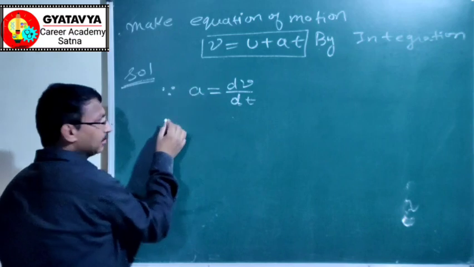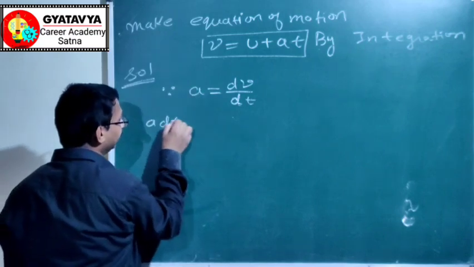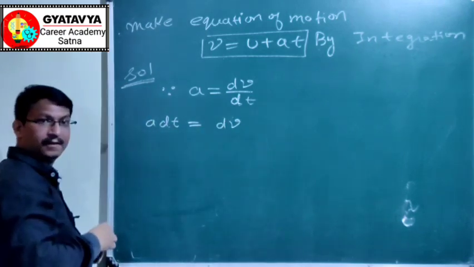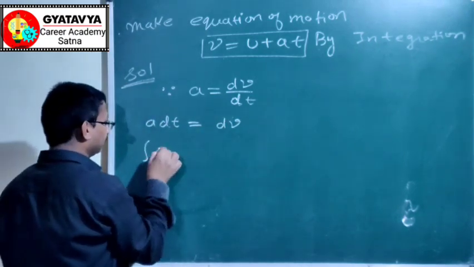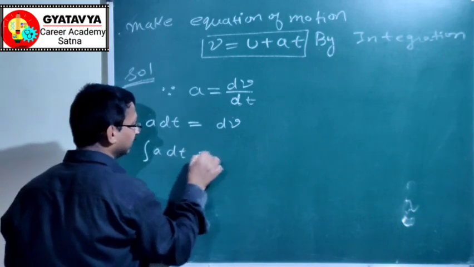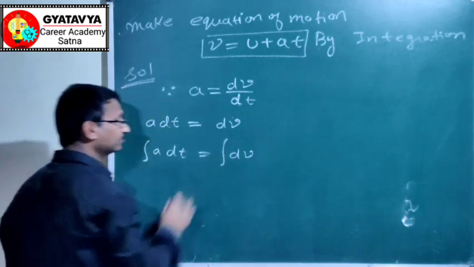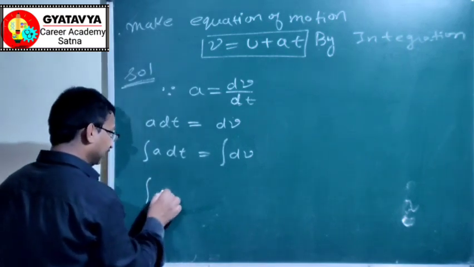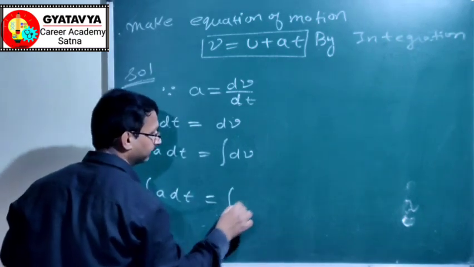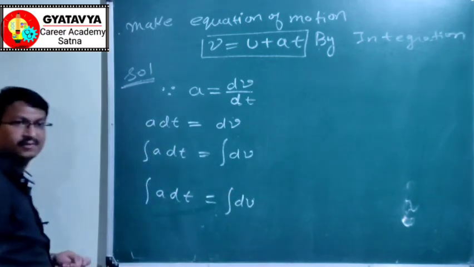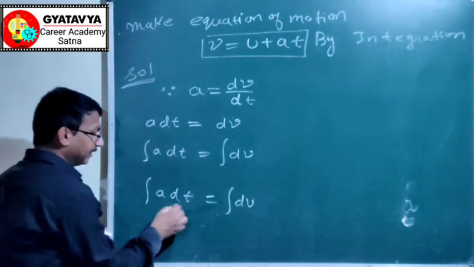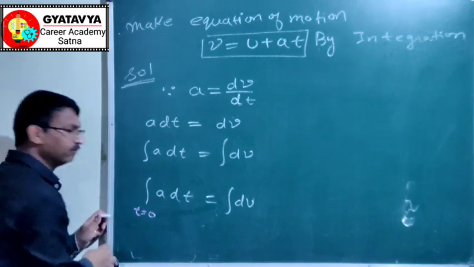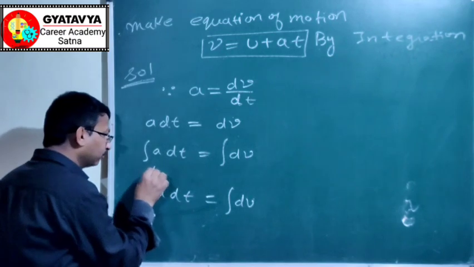Take this, so a dt is equal to dv. If you put integration at both sides, integral a dt is equal to integral dv here. Now you can put limits. Limits for time: from t equal to 0 to t equal to any time t.